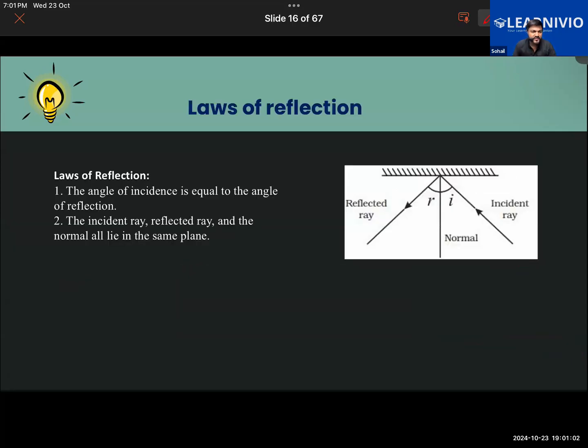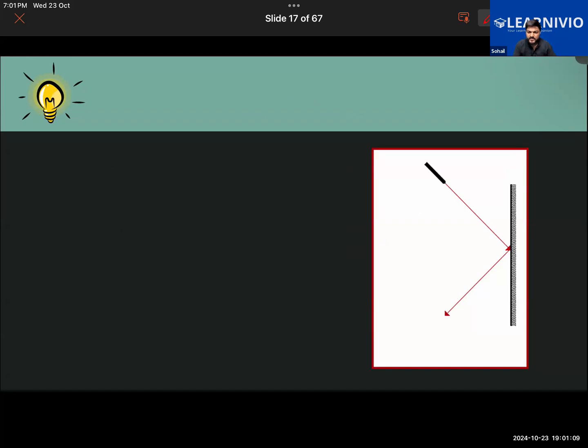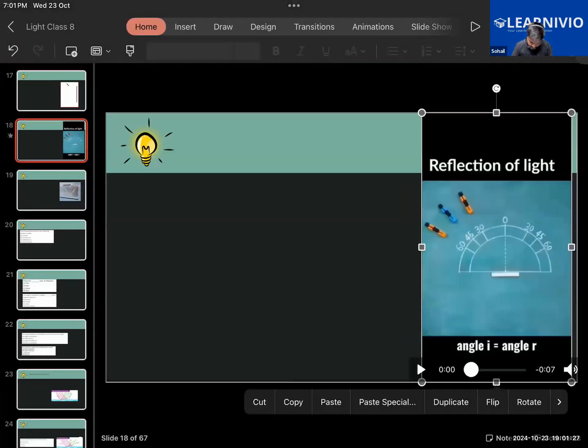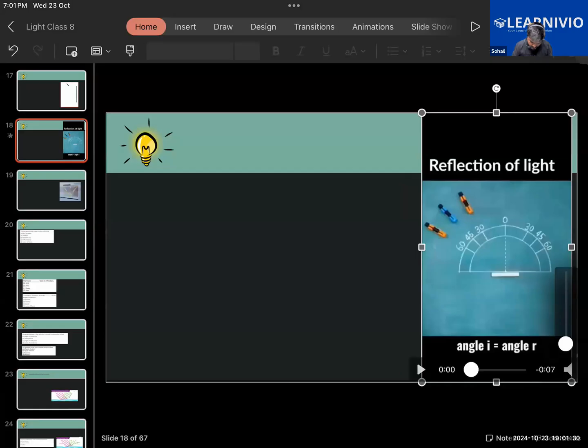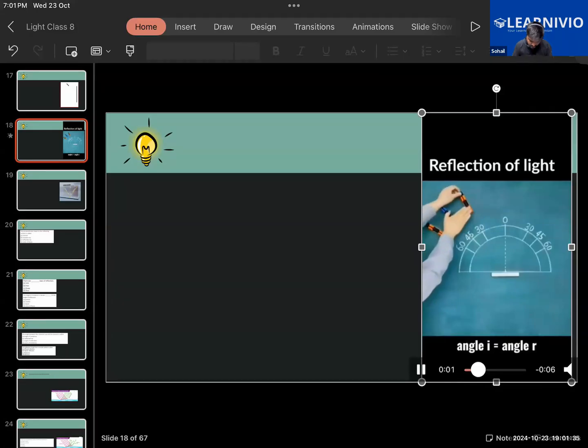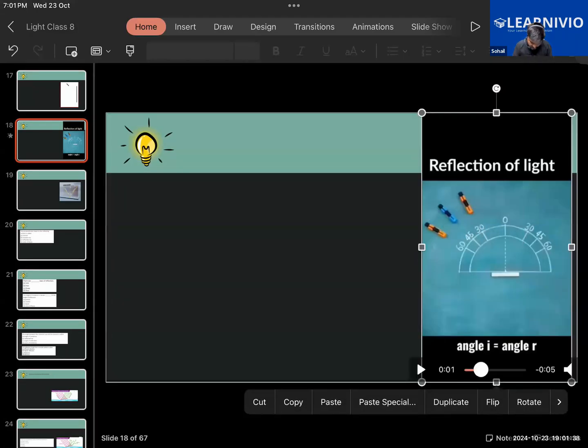Now let us learn about the laws of reflection. Before we learn about the laws of reflection, there are a few videos I would like you guys to see. Take a look at this here. Consider this as any source of light, like a torch light, for example, or a laser light. It is falling on this. After falling, it is getting reflected. That is quite obvious here. The other important thing here, you guys take a look at this animation here. Just 1 minute.